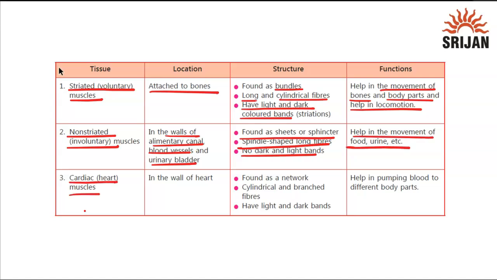Then you have the cardiac muscles or the heart muscles. You will find them in the wall of the heart. They are found as a network. They are cylindrical and branched fibers and have light and dark bands. Again, the movement decides whether they have light and dark bands, because it also depends upon the type of protein that you will see in them. So that is how everything is decided. They help in pumping blood to different body parts as well. I mean, obviously, it is the function of the heart. So this is how you can see that.